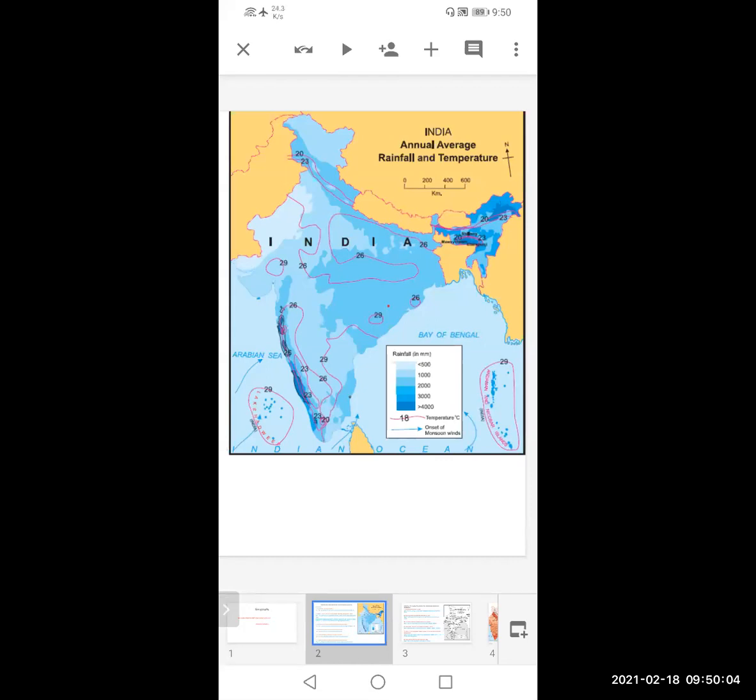Then how is the temperature given? The temperature is denoted by lines, the pink or red color lines you can see there. That line indicates the temperature. The number written on the line is the average temperature of that area. Now in the middle you will see 26 written. What is its meaning?